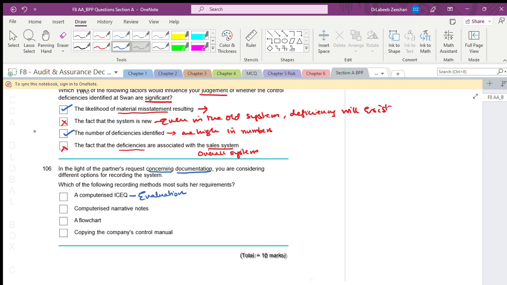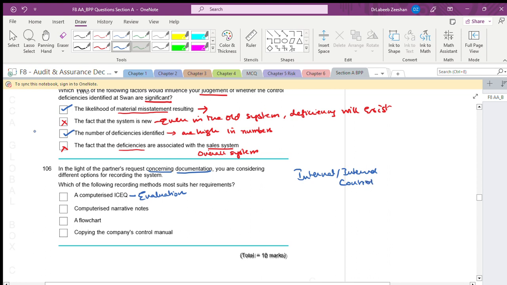Mostly we discuss this in terms of an internal audit. This is one of the clues: we are talking in terms of test of controls.